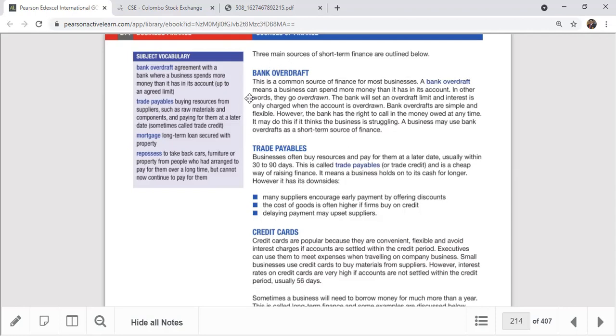So the main advantage of a bank overdraft is that it is very quick and more flexible, and bank overdrafts can be negotiated. In emergencies it is very, very helpful. In case of financial urgencies, you can take an OD and you can settle it.